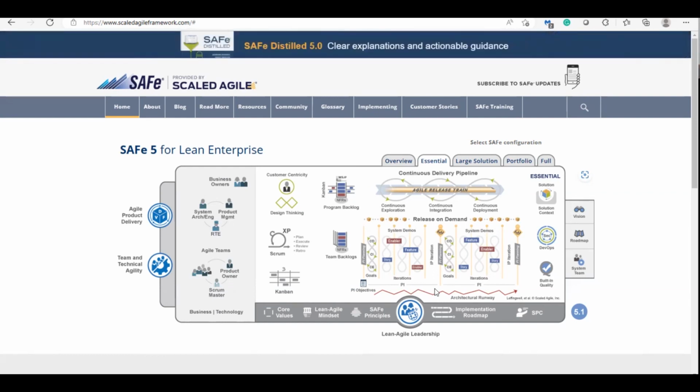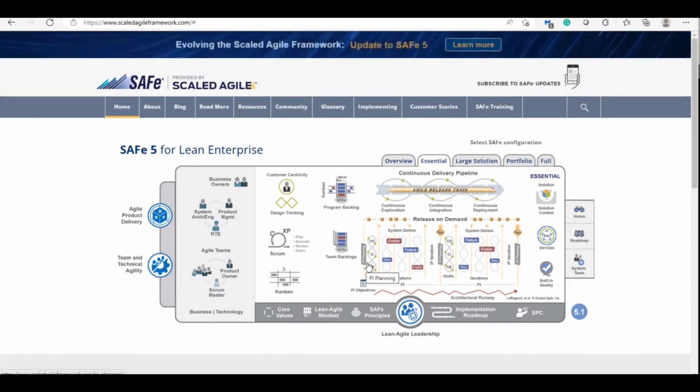I mean iteration here. Every 5 iterations or 6 iterations, I create one PI planning. Once I start the PI planning, for every 6 iterations, compulsory, you have to create the PI plan. No change in the timeline.